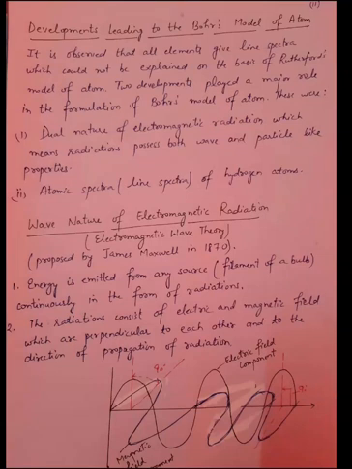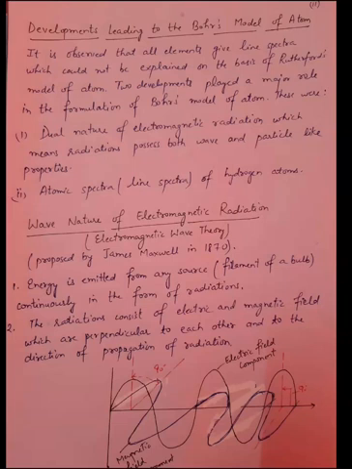Morning students, you have studied about the Rutherford model and Thomson model, but they have some limitations. So some limitations developed, leading to the development of Bohr's model of atom. What were the limitations? It is observed that all elements give line spectra, which could not be explained on the basis of the Rutherford model. Means line spectra was not explained by the Rutherford model.